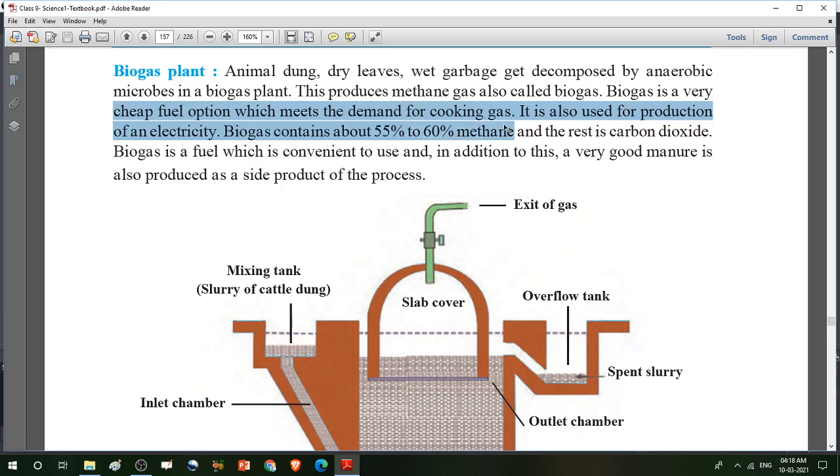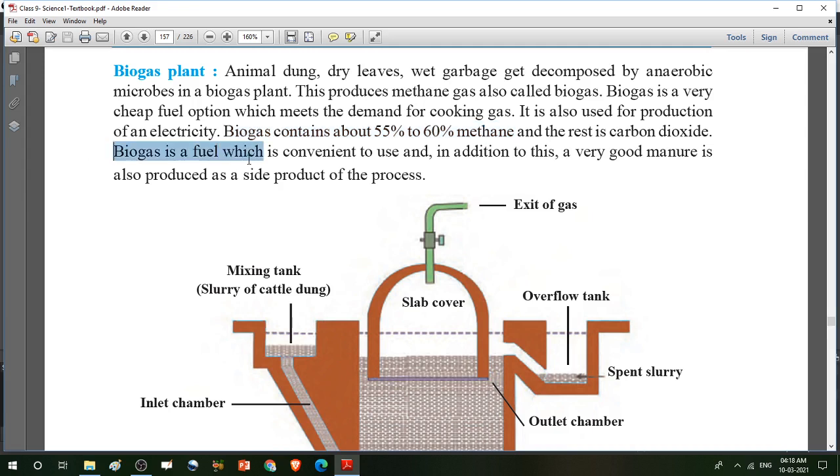It is also used for production of electricity. Biogas contains about 55 to 60% methane gas, and the rest is carbon dioxide.